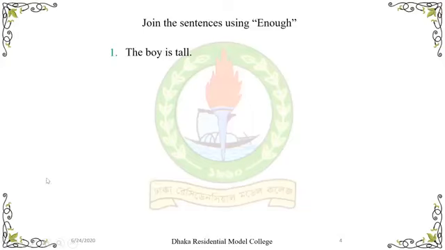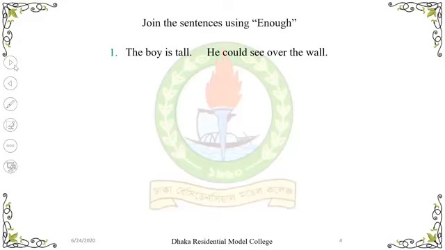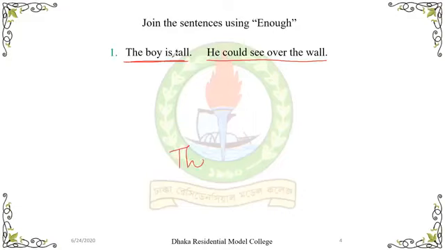Okay. Now see, there are two sentences here in your book. The boy is tall and he could see over the wall. When you are going to join sentences with enough, you will write the first sentence, the boy is tall.